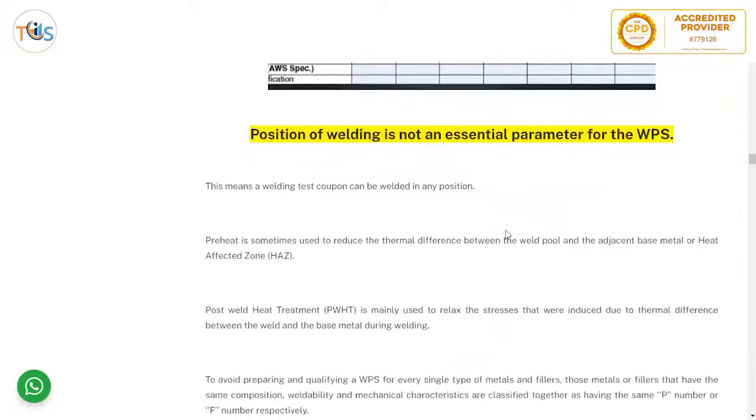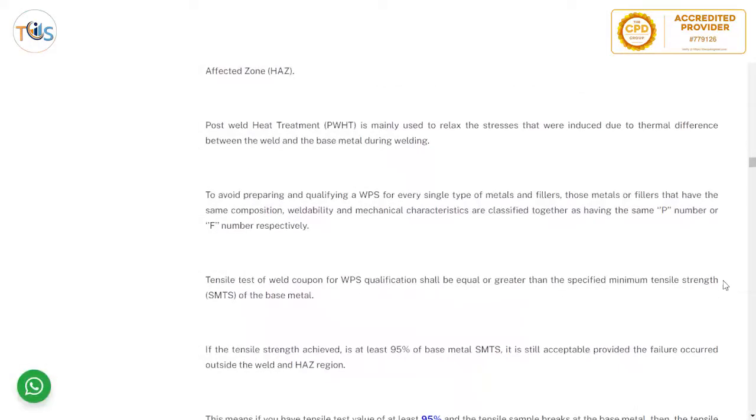Position of welding is not an essential parameter for WPS. This means a welding test coupon can be welded in any position. Preheat is sometimes used to reduce the thermal difference between the weld metal and the adjacent base metal or heat affected zone, HAZ. Post-weld heat treatment, PWHT, is mainly used to relax the stresses that were induced due to thermal difference between the weld and the